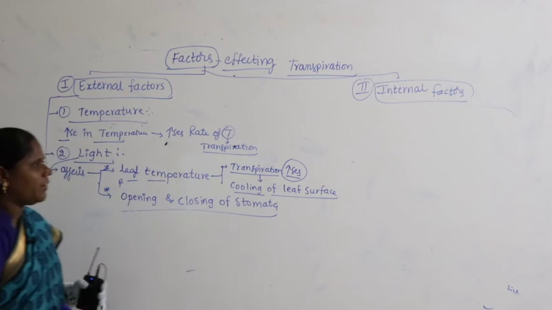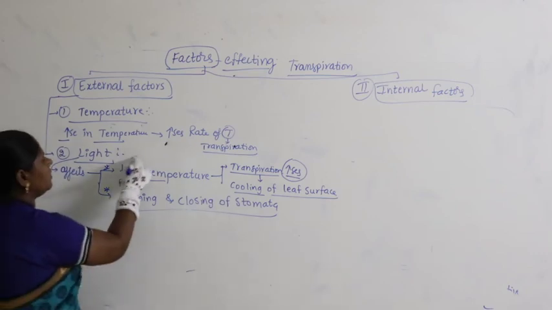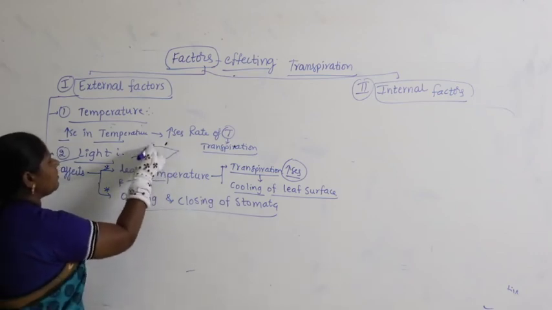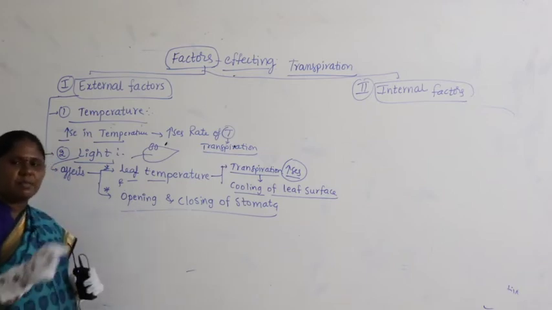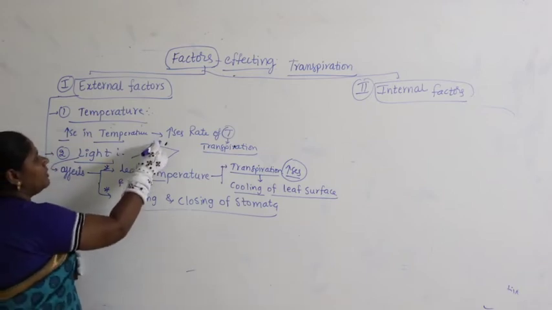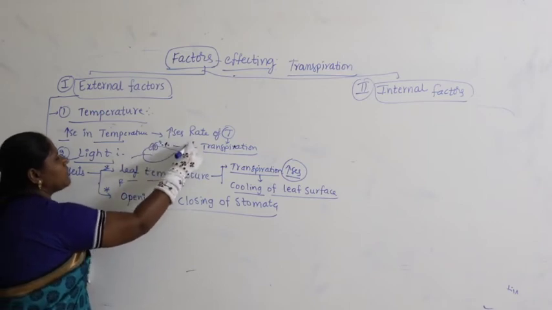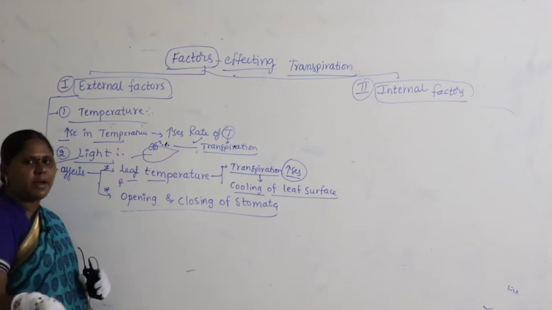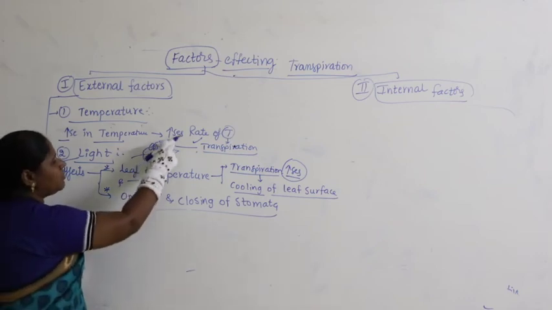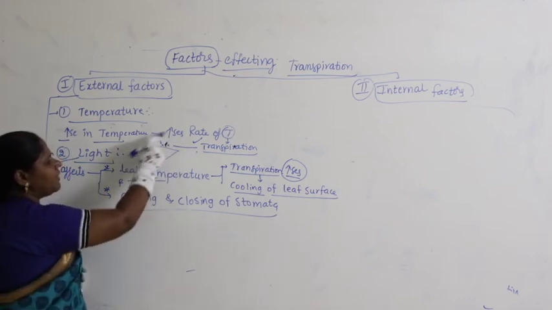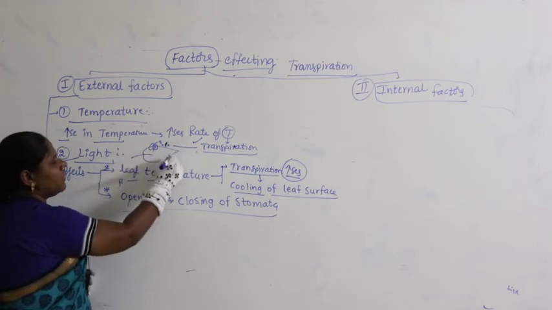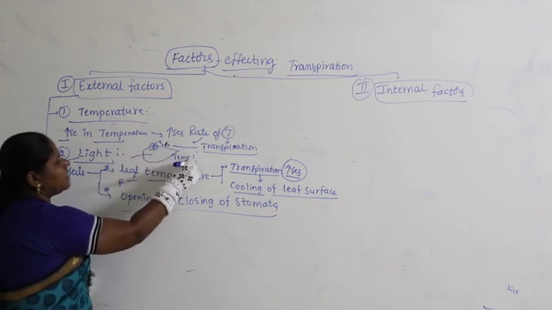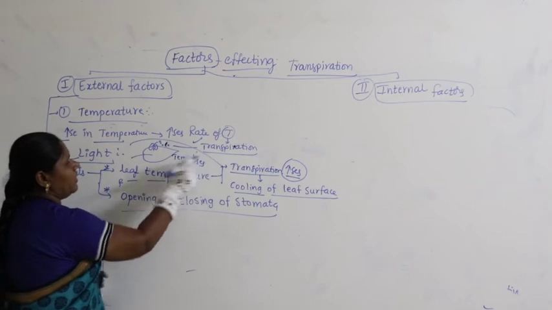Remember, surrounding the leaf, this is the leaf, the stomata is here. From the stomata, what is happening? There is a loss of water. When there is a loss of water, this is what is called transpiration. When water is lost through the stomata, what happens to the surrounding surface area of the leaf? In the surrounding surface area of the leaf, temperature decreases. You all know it very well.